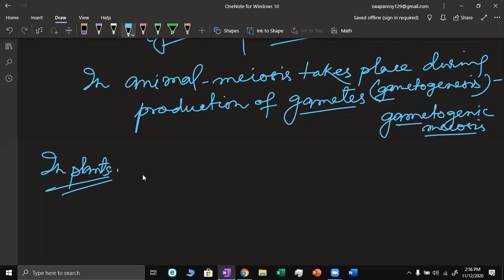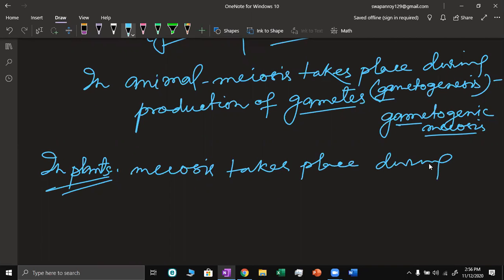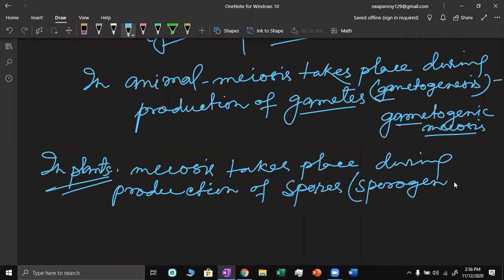So in plants, meiosis takes place during the production of spores, and this is called sporogenesis.